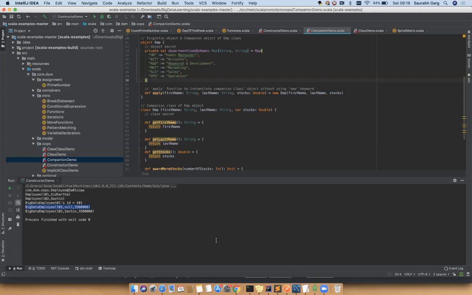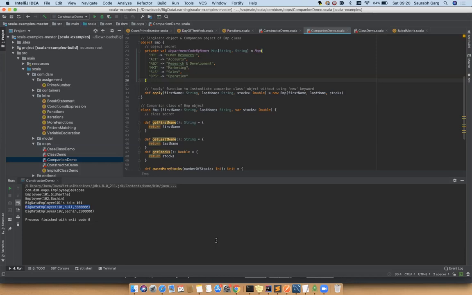As we have discussed, when you are designing a component which has both static features and dynamic features, you can add the static features inside the object, and you can add the dynamic features into the class. Dynamic features means every time you create an object, a new copy of those variables is created: employee ID, name, salary, and all. Every employee has a different set of these values, a different snapshot.